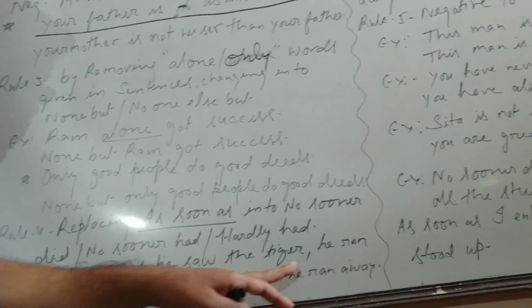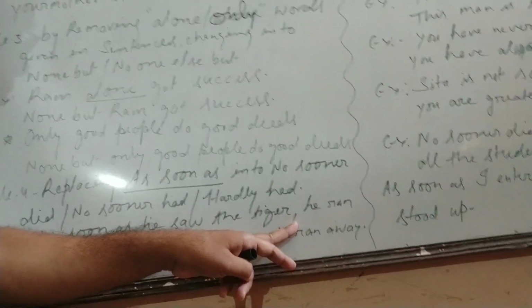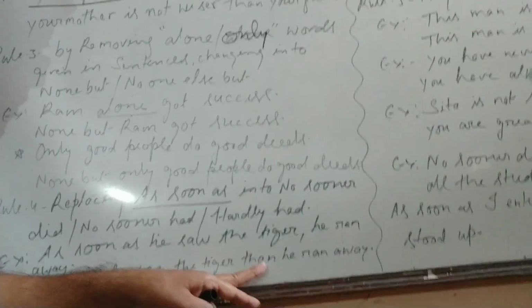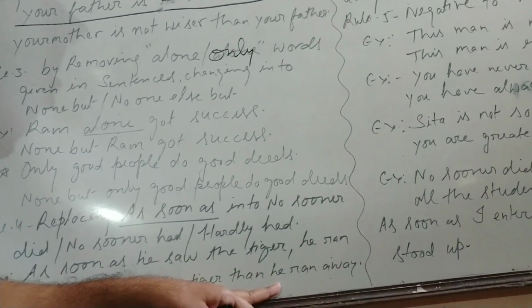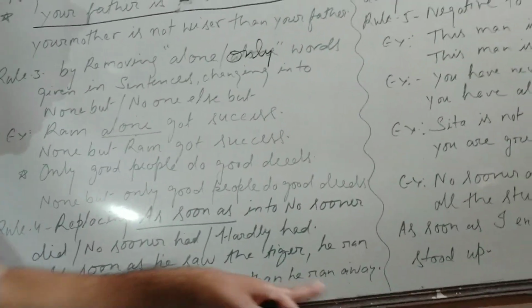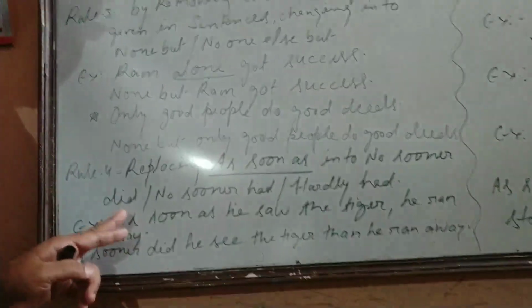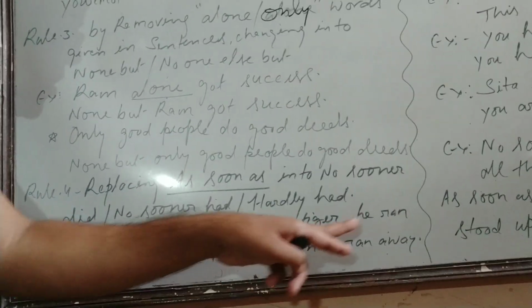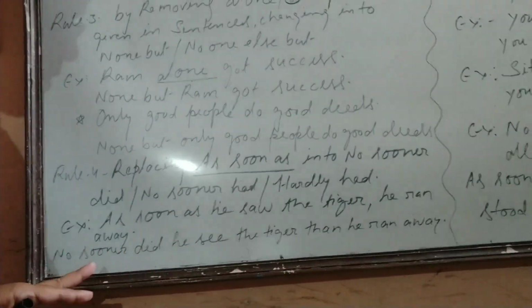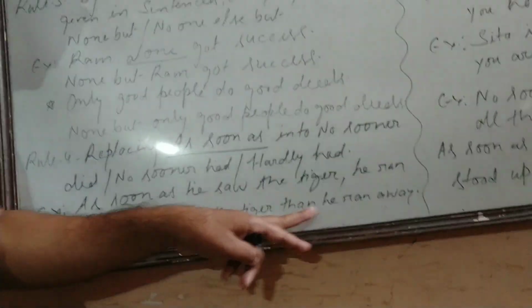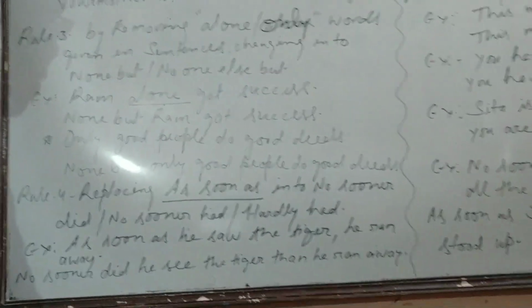After that, in place of this comma, before starting the second clause of the sentence, you have to use than. Then the remaining part of the sentence stays as it is. Than he ran away. After that nothing will change. Once again, my question was, as soon as he saw the tiger, he ran away. My negative answer is, no sooner did he see the tiger than he ran away. In this way, we can transform the sentence. Now, next.